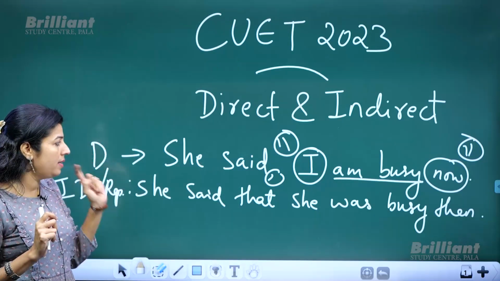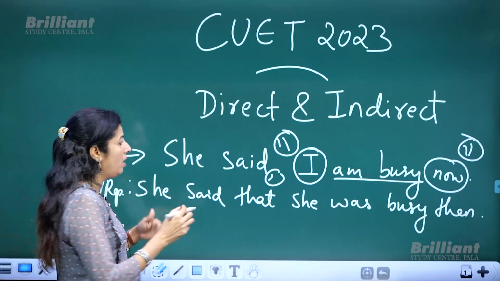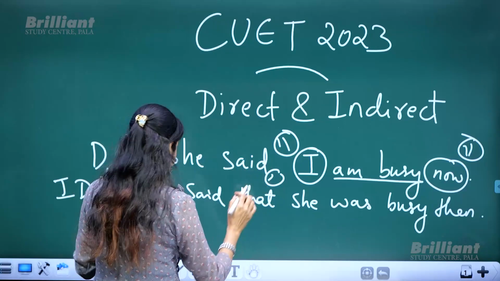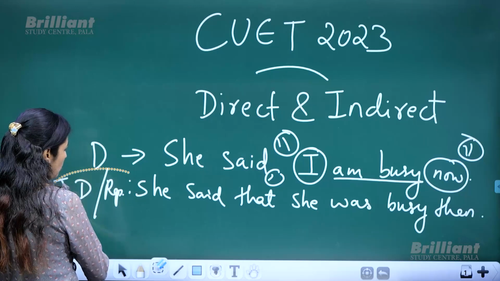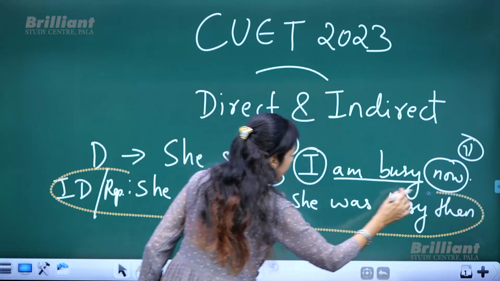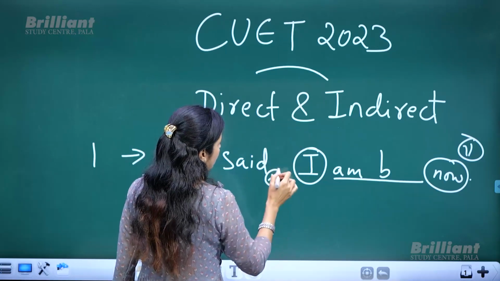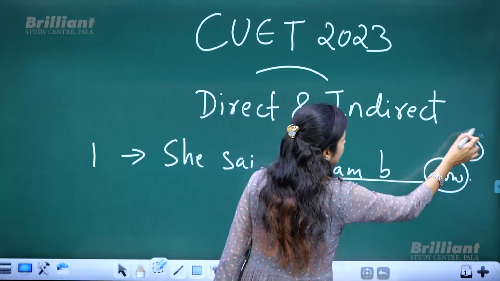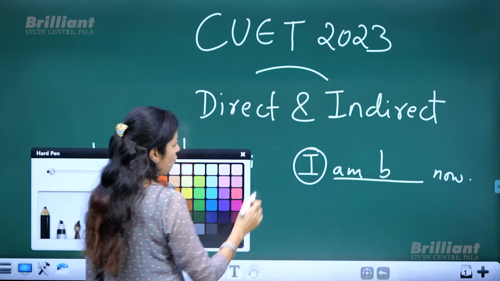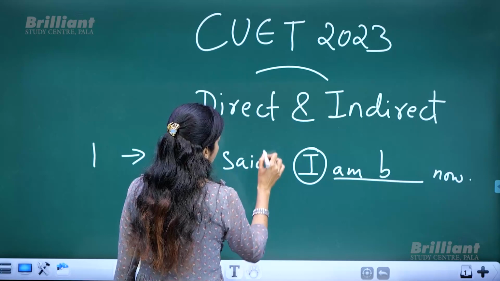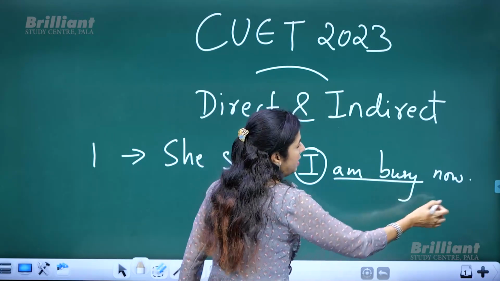Okay, now another thing is, before we proceed to the next rule, see in this sentence, I'll just rub these things off so that you will not have any trouble. Said, "I am busy now."